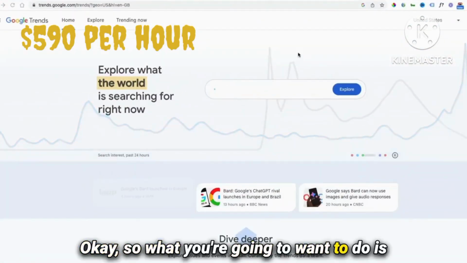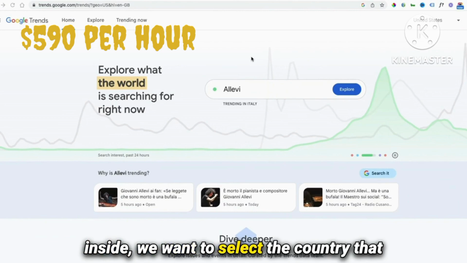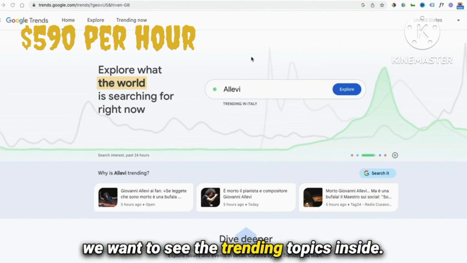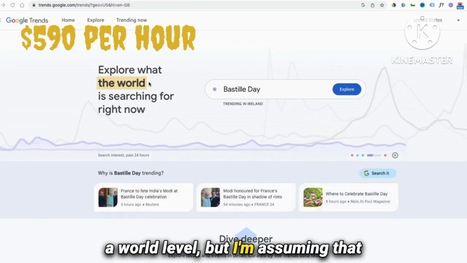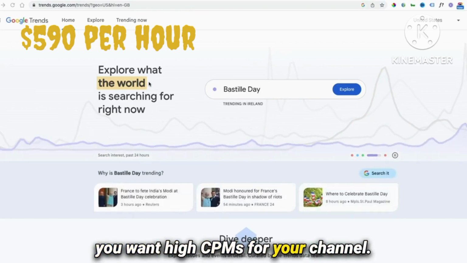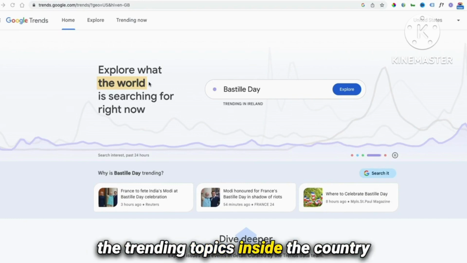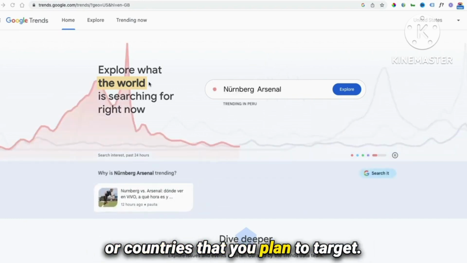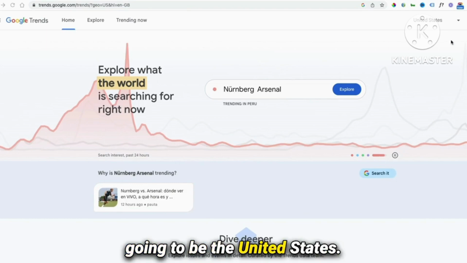Okay, so what you're going to want to do is come into Google Trends, and then once inside, we want to select the country that we want to see the trending topics inside. So yes, you could actually just see on a world level, but I'm assuming that you want high CPMs for your channel. So therefore, you want to be looking at the trending topics inside the country or countries that you plan to target. So for example, a safe bet is always going to be the United States.